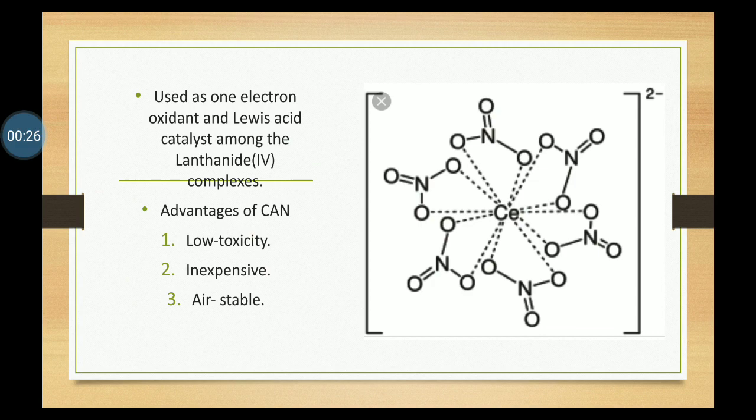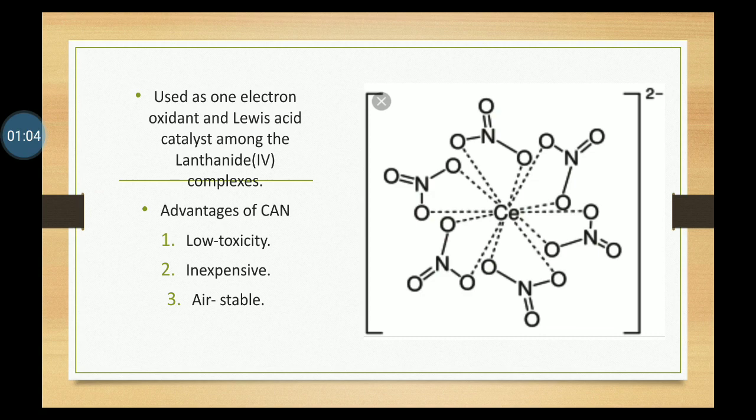The structure of CAN is Ce(NH4)2(NO3)6. The salt consists of the anion [Ce(NO3)6]2- and a pair of ammonium counter ions. In the anion, each nitrate group is chelated to the cerium atom in a bidentate manner. It is used as a Lewis acid catalyst among the lanthanide complexes. Advantages of ceric ammonium nitrate are low toxicity, inexpensive, and air stable.